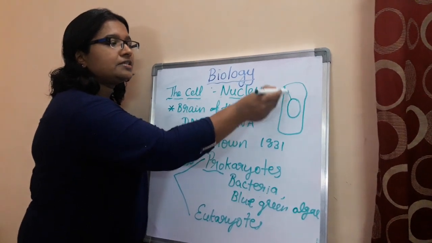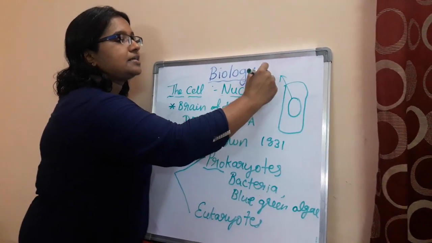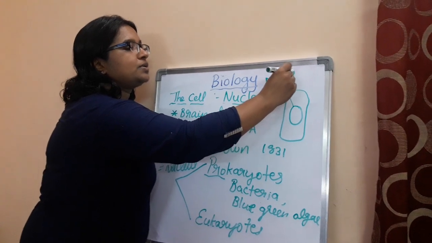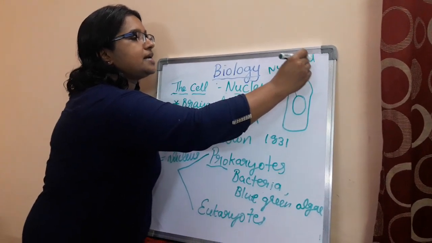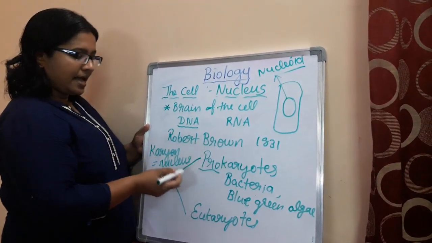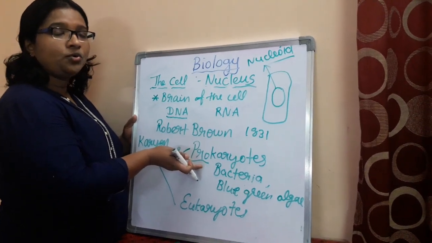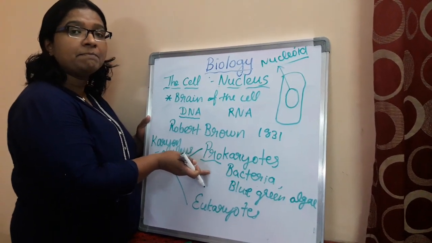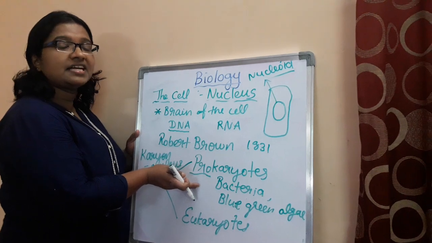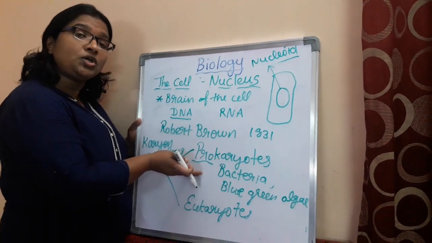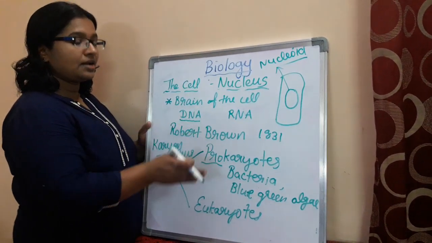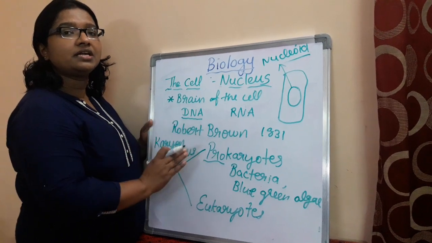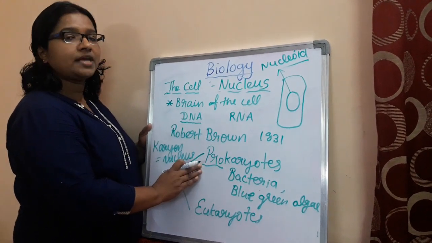And we could not even call this a nucleus, and that is to be called nucleoid. What is that? Nucleoid. And that is the case with the prokaryotes. They don't have a well-defined membrane-bound nucleus, and that is completely absent. Not only the nucleus, all other cellular organelles are also absent in case of prokaryotes.